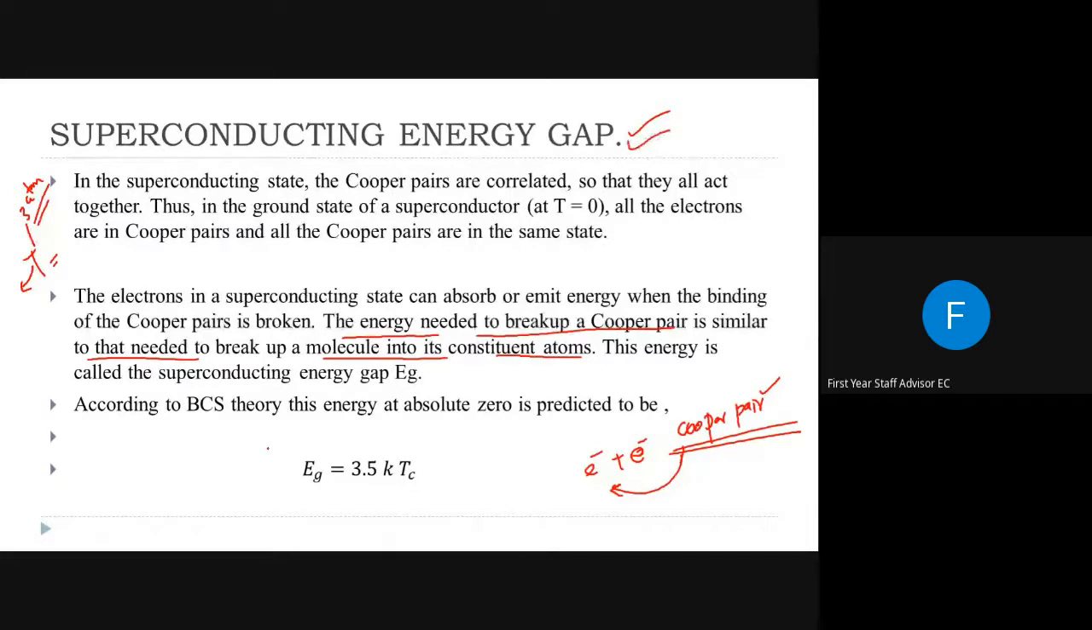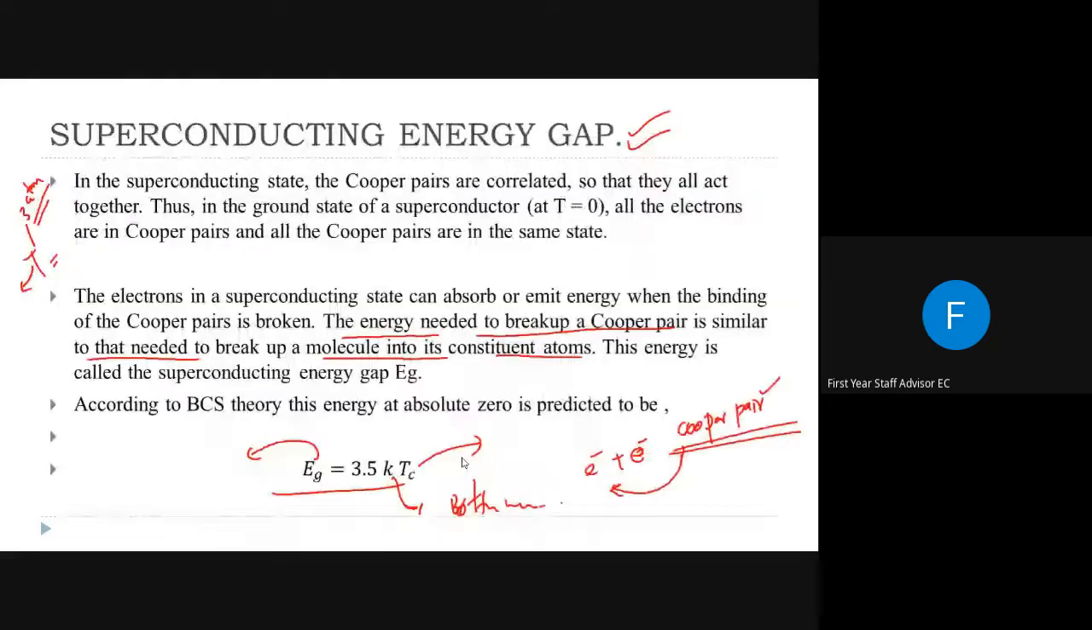And according to BCS theory, this energy at absolute zero is predicted by Eg equal to 3.5 kTc. That means at absolute zero, the energy required to break a Cooper pair into its individual electrons, the superconducting energy gap, is given by 3.5 kTc, where k is the Boltzmann constant and Tc is the transition temperature at 0 Kelvin.